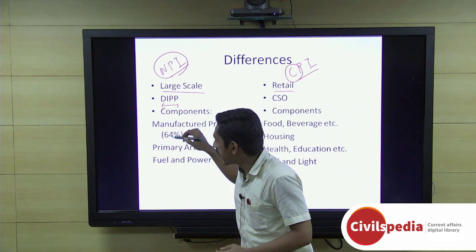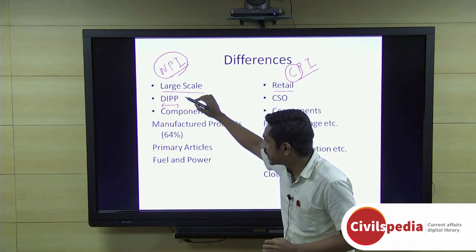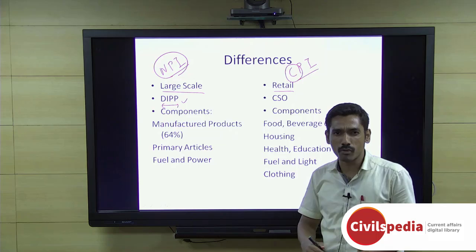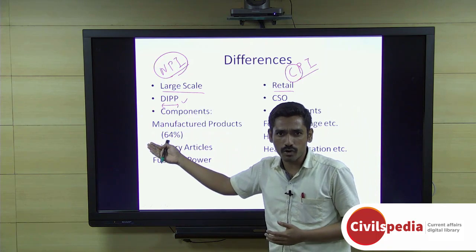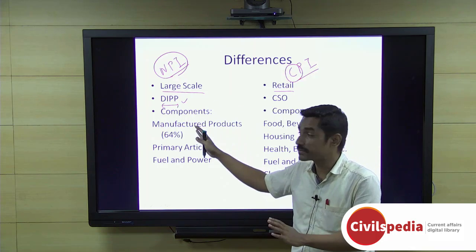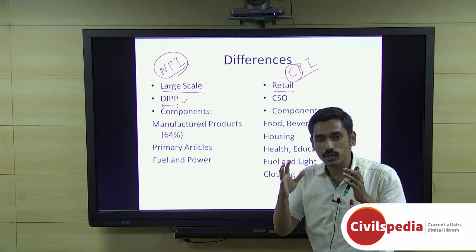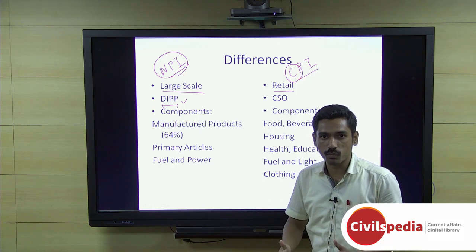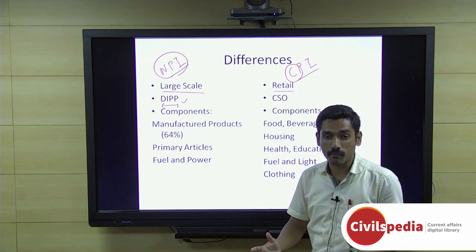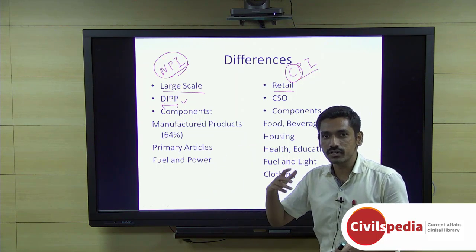Now, if you look at the entity which is associated with publishing and calculating WPI, it is the Department of Industrial Policy and Promotion, which is pretty much straightforward because this particular department, which comes under the Ministry of Commerce and Industry, is well placed to analyze the whole production value of a large amount of commodities and assess whether the prices have risen over a base year.